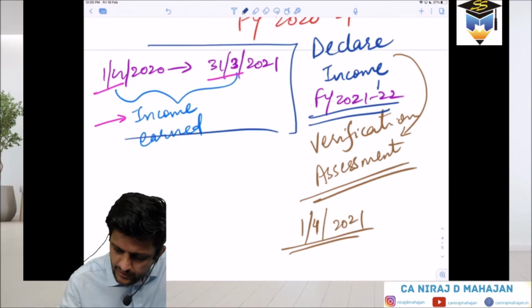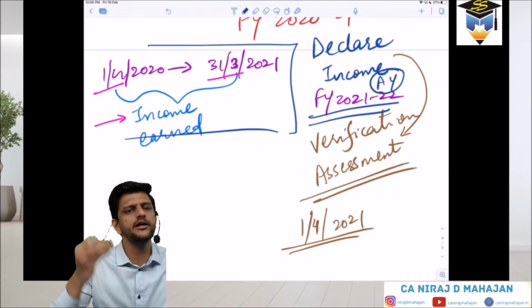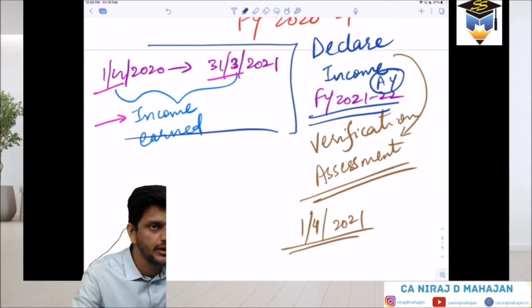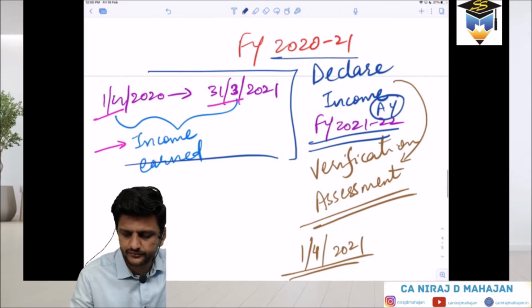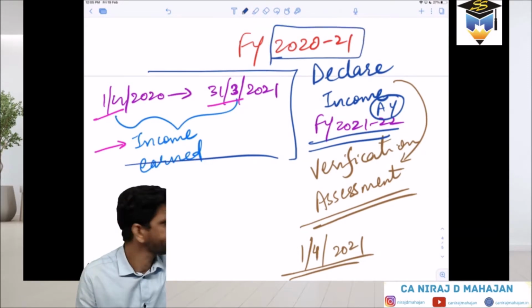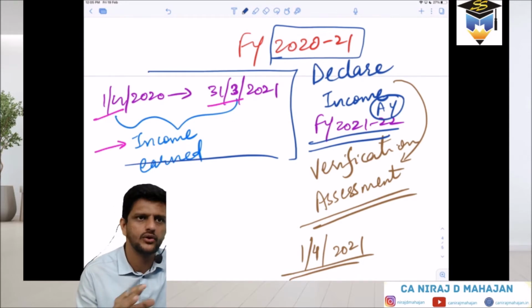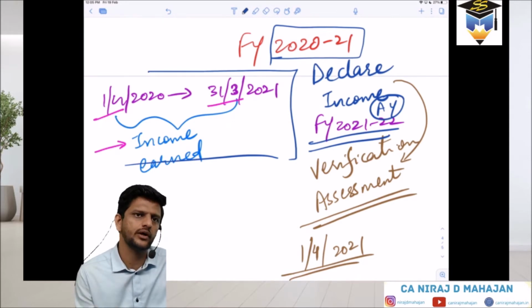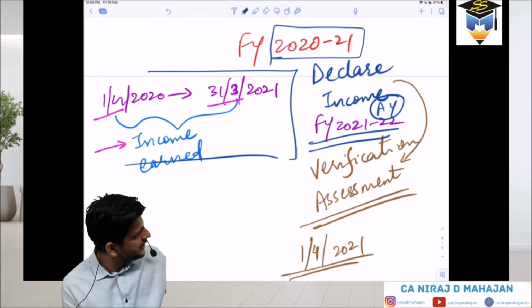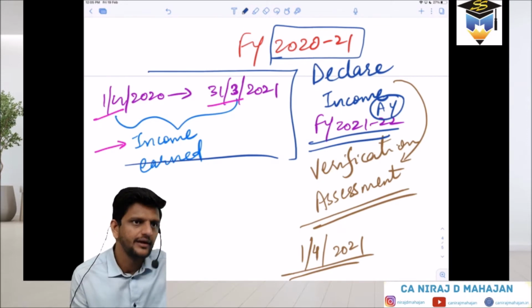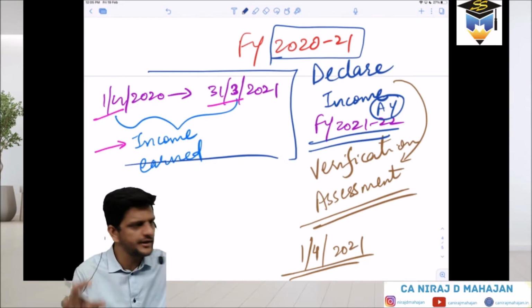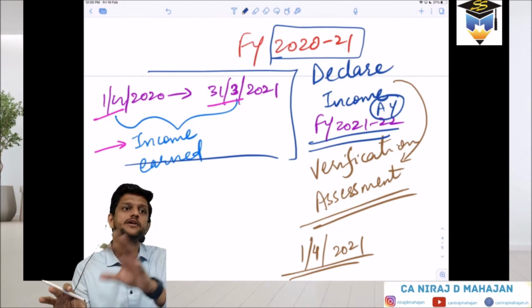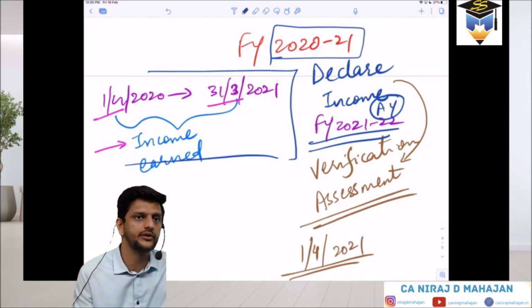I am writing here. Assessment year is 21-22, where you will declare the income. Income earned in which year? 1st April 2020 to 31st March 2021. For the year 2021. Did you understand or no? Are you understanding this relationship right now? Income is earned in 2021, declared in 21-22. Correct or wrong? Income is earned in 2021. That is the reason assessment year is becoming 21-22.